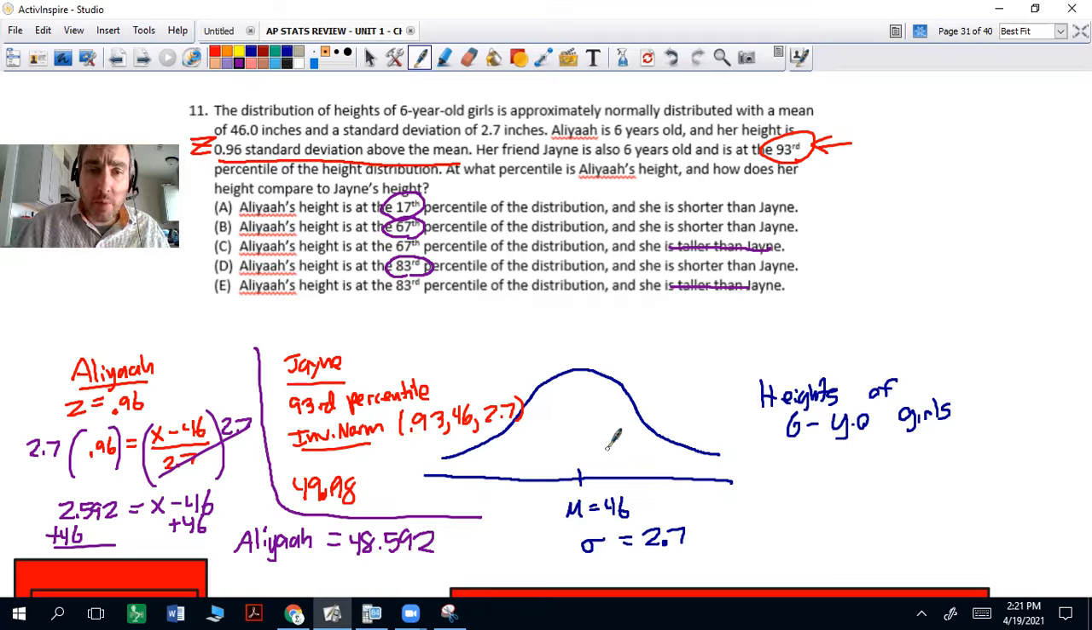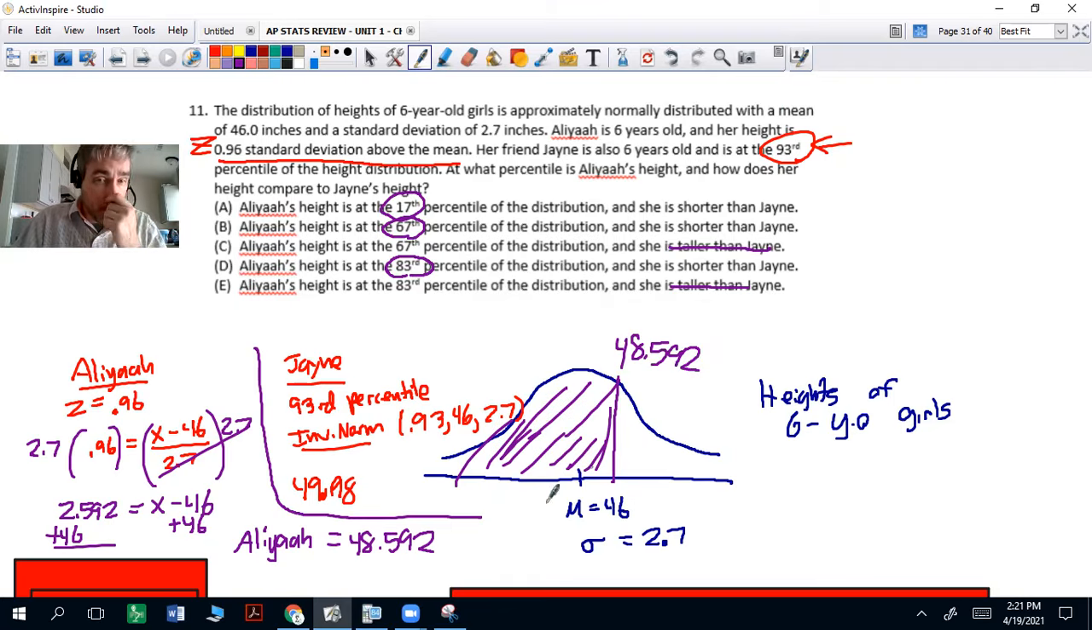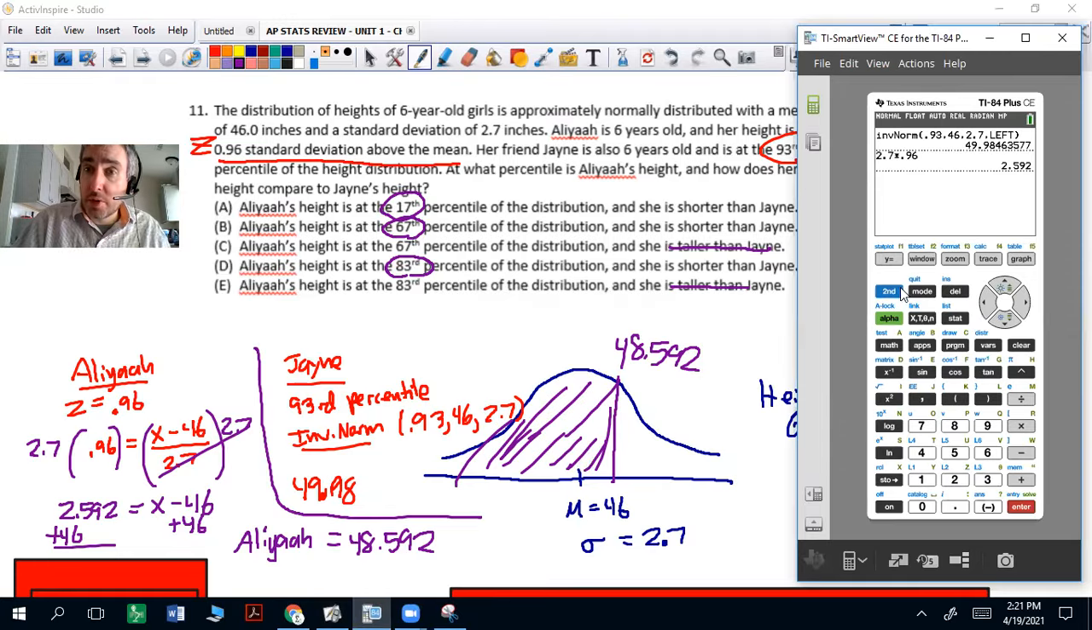So 48.592, I don't know what that is, but we know that at 48.592 and everything below, we can figure out the area underneath 48.592, and then we can get the percentile for that, the percentage. So we're going to do second vars, normal CDF for that. Our lower is negative infinity. Our upper would be 48.592. And our mean is 46. And our standard deviation is 2.7.